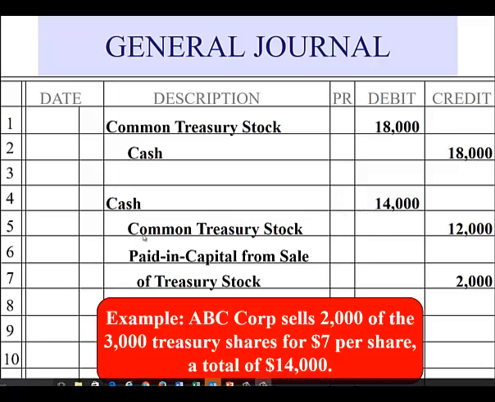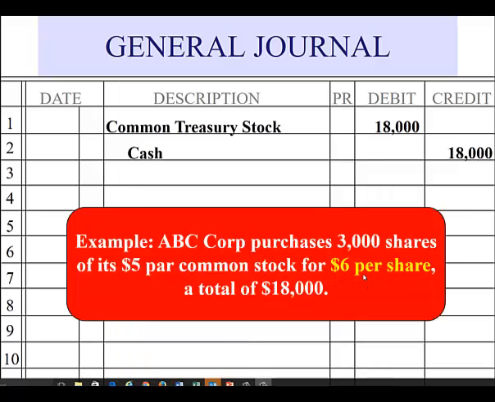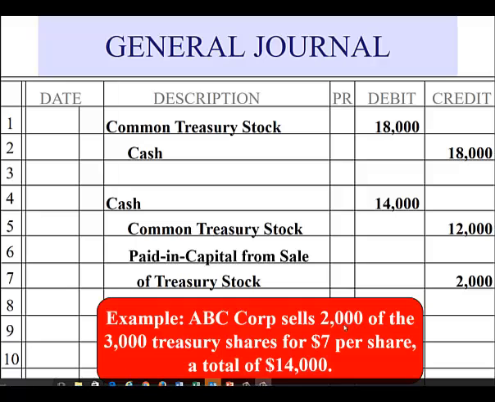So we no longer have the common treasury shares, so we're going to credit common treasury stock for $12,000, which was the $6 per share from before times the 2,000 shares that we sold. So the treasury stock, when you sell it, comes off at cost. The difference between the sale price and the cost of the stock goes into an account called paid in capital from sale of treasury stock.